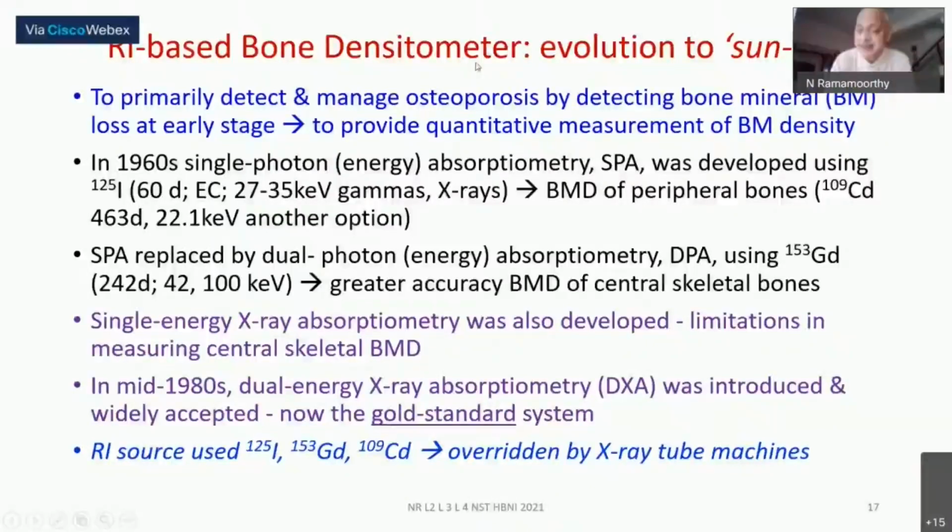The technique is still important, that's the point. The very early ability to show it through the radioisotope in fact gave rise to developing a much more sophisticated machine, the X-ray based ones. So the principle being demonstrated by that gave rise to a better one. The very same thing applies in the next application. The isotopes earlier used were iodine 125, gadolinium 153, and cadmium 109 also. Cadmium 109 is also equivalent to iodine 125. It has about 22 keV gammas and a fairly long half-life, just for the sake of principles.